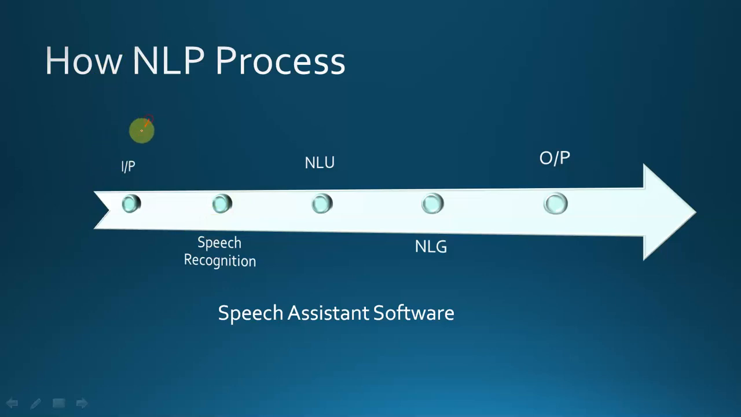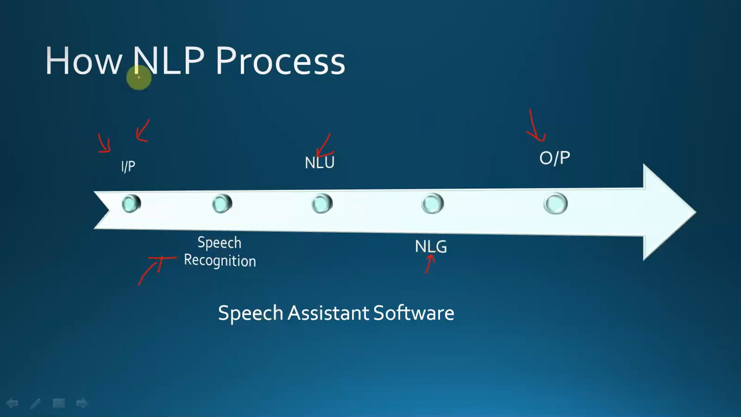First there is user input. After the user input, the speech recognition software works and tries to understand what the user has spoken, so it will parse the sentence into words. Then comes NLU, natural language understanding, then comes NLG, natural language generation, and then we will see the output of our command. So the input and speech recognition software are clear. Now we will try to understand how natural language understanding and natural language generation work.